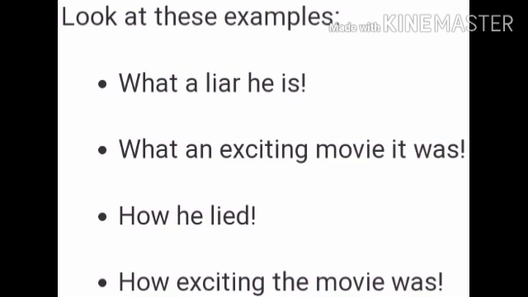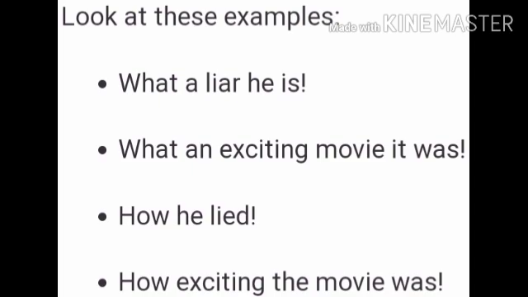Second example, "What an exciting movie it was!" Here, an exciting movie. Here exciting is the adjective and movie is the noun. It is a subject and was is a verb. So here adjective, noun, subject and verb are there. So when there is an adjective, noun, subject and verb in a sentence, that time you will use what to make it an exclamatory sentence.